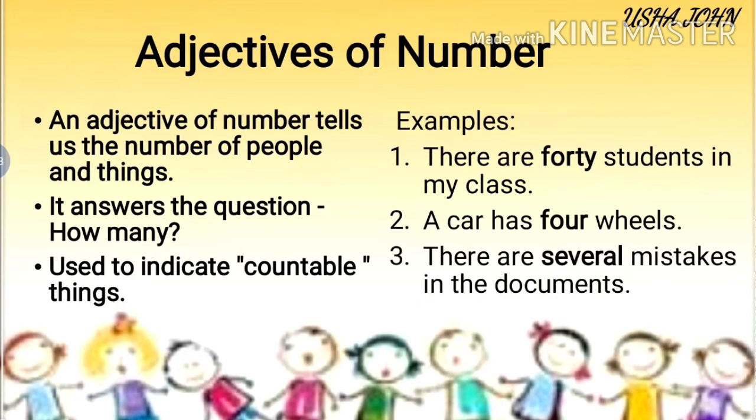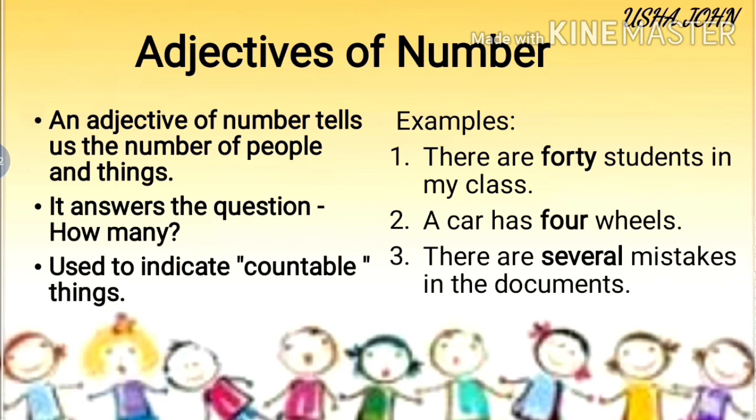Next one, adjectives of number. An adjective of number tells us the number of people and things. It answers the question, how many? Adjectives of number are used to indicate countable things. Adjectives of quantity are for uncountable things. Now adjectives of number are for countable things.